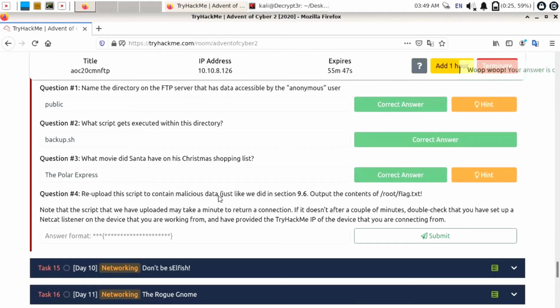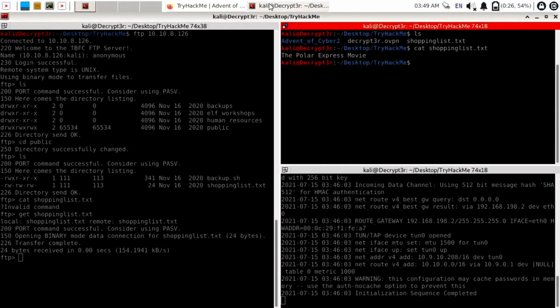Re-upload this script to contain malicious data just like we did in section 9.6. Output the content of /root/flag.txt. Note that the script that we have uploaded may take a minute to return a connection. If it doesn't after a couple of minutes, double check that you have set up a Netcat listener on the device that you are working from and have provided the TryHackMe IP of the device that you are connecting from. Okay, so we are just going to get a reverse connection from this backup.sh script.